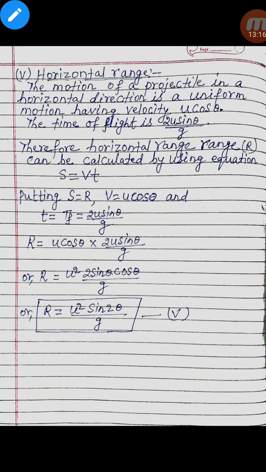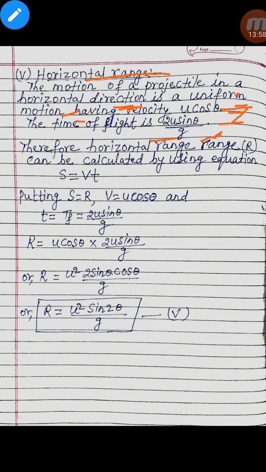Now we calculate horizontal range. The motion of a projectile in a horizontal direction is a uniform motion having velocity u cos theta, and the time of flight is 2u sin theta by g. Since there is no acceleration in the horizontal direction, the motion of a projectile in horizontal direction is a uniform motion having the velocity u cos theta, and the time of flight we have calculated is 2u sin theta by g.